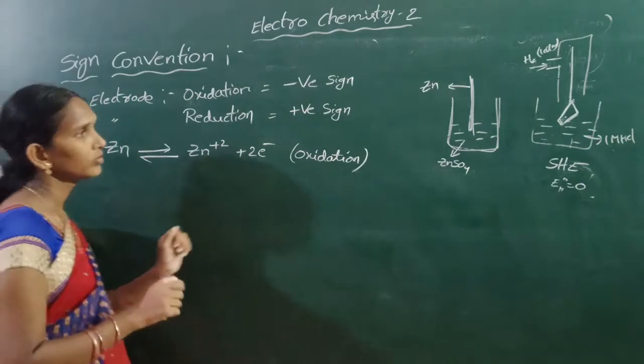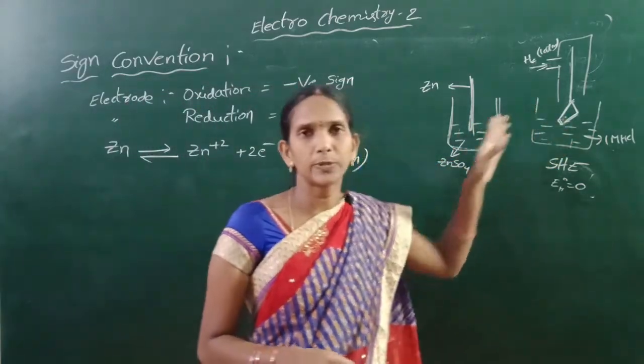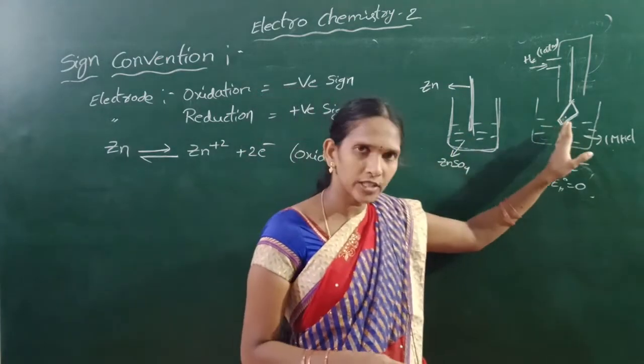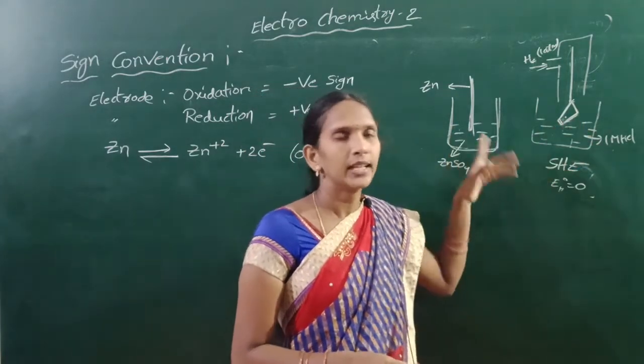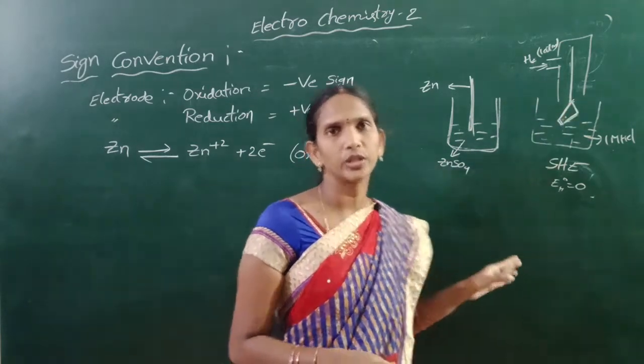Then in the standard hydrogen electrode reduction takes place, that means H+ ions are reduced.